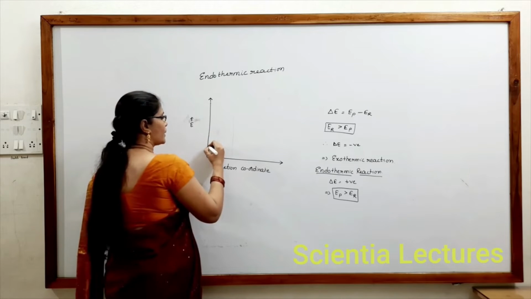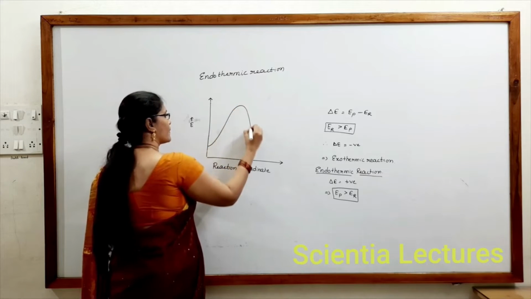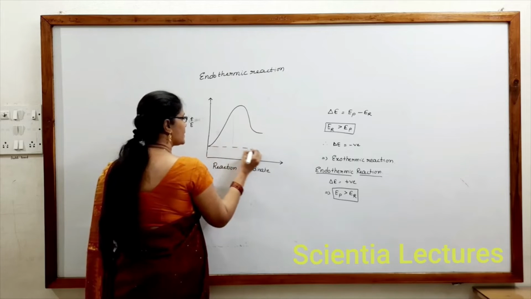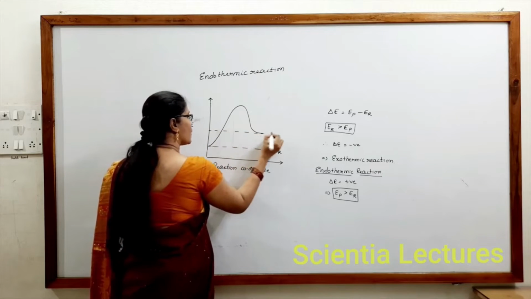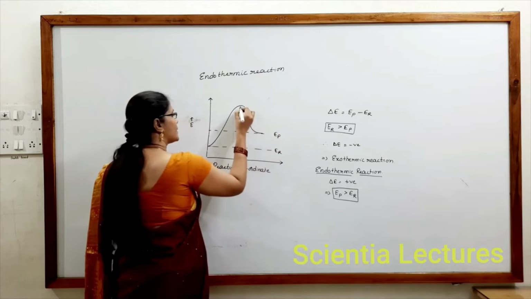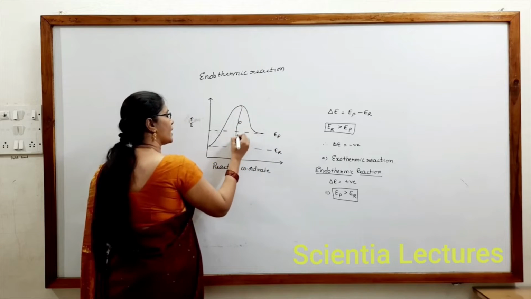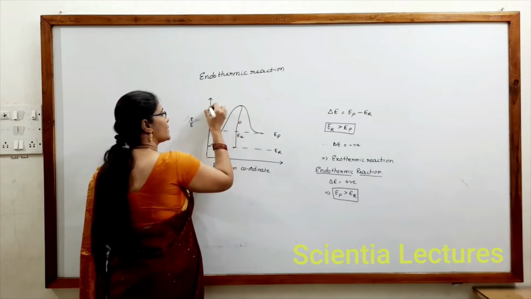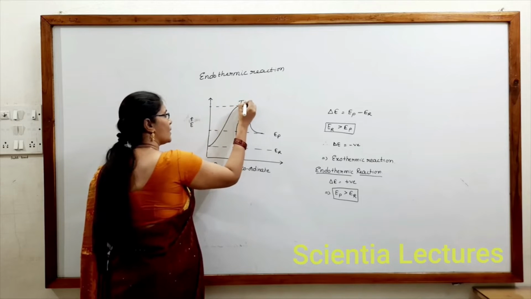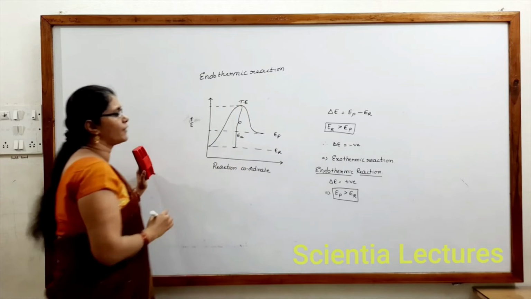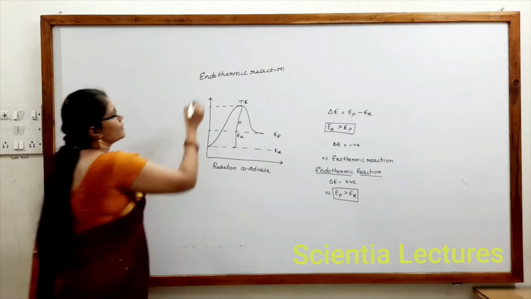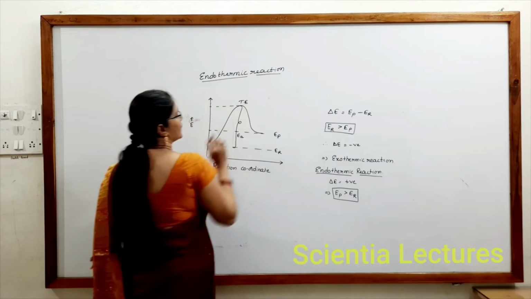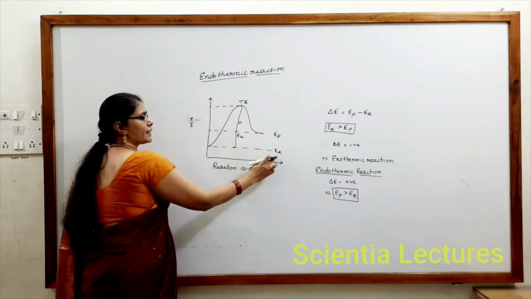So how will we draw the graph? Here this is energy of reactant. This is energy of product. This is activation energy. So always activation energy is threshold energy minus energy of reactant. Right? So you can see that for an endothermic reaction, the graph will be like this. EP must be greater than ER.